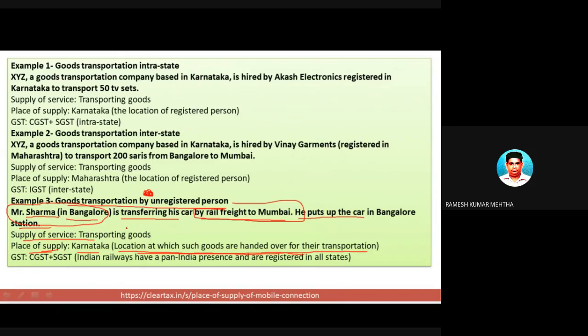In this case, the goods are handed over for transportation from Bangalore to Mumbai at Bangalore. So the place of supply is Bangalore, that is Karnataka. So here the type of GST which is going to be levied is CGST and SGST.